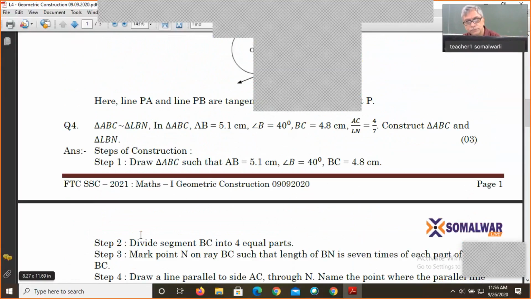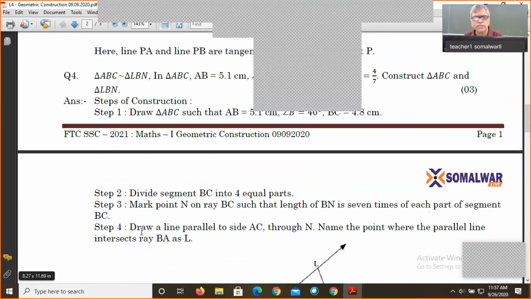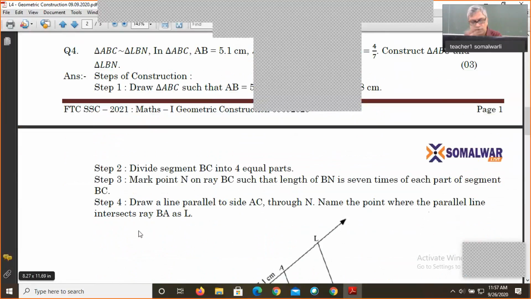Now the next construction. Triangle ABC is similar to triangle LBN. In triangle ABC, AB is equal to 5.1, angle B is equal to 40, BC is equal to 4.8 centimeters, and AC upon LN is equal to 4/7. Construct triangles ABC and LBN. This construction about the triangle is very simple. The first triangle you can construct, that is ABC, where AB is equal to 5.1, angle B is 40 and BC is equal to 4.1. That triangle we can draw.